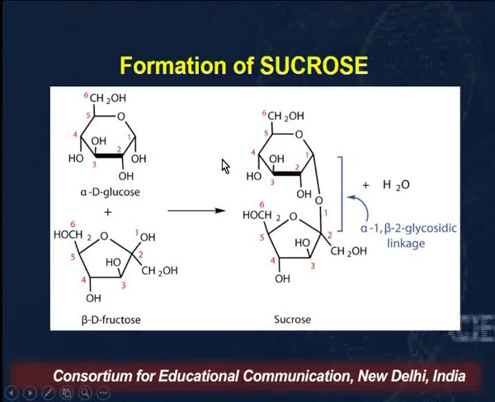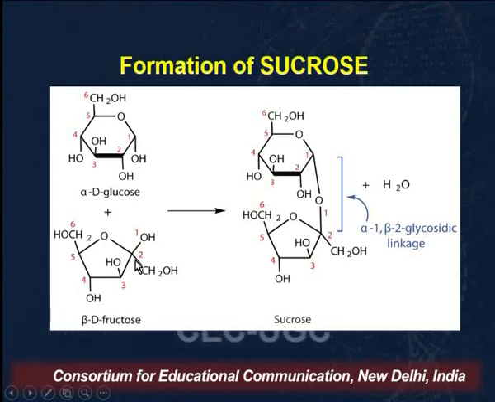Now this glycosidic bond is between the anomeric carbons. Since it is between the anomeric carbons, we will have to specify the orientation at each carbon. In case of glucose, the anomeric carbon which is involved is the first carbon. What is the orientation of this OH at the anomeric carbon? It is alpha. So this bond will be named alpha here. And at which carbon is this orientation alpha? Carbon 1. So it will become alpha-1.